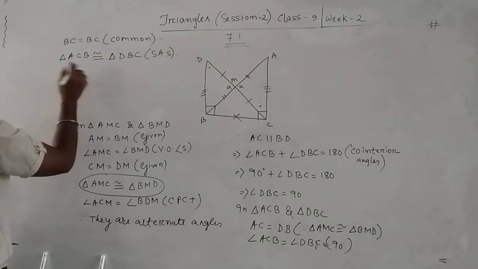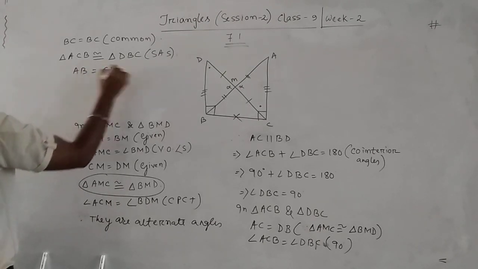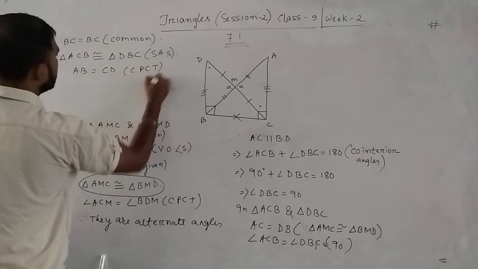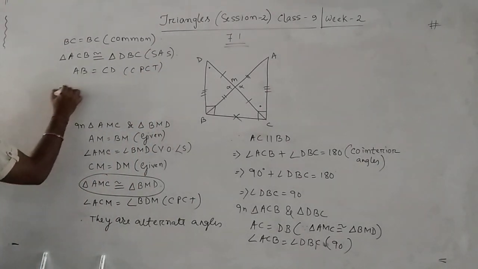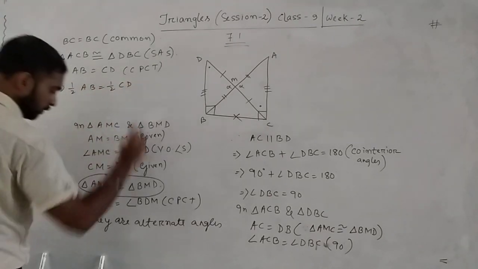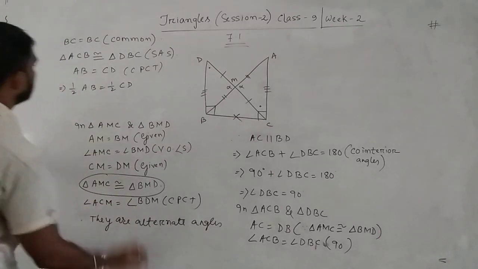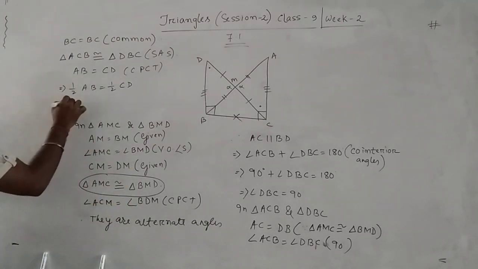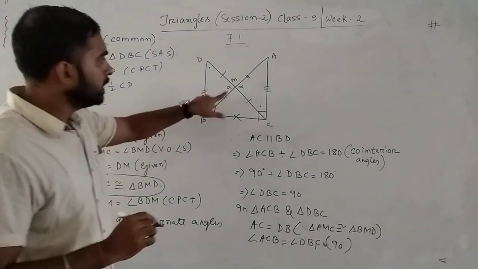Now if they are congruent, then AB equals CD by CPCT. Now multiply both sides by half: half AB equals half CD. What is the question? Half CD means, what is given?